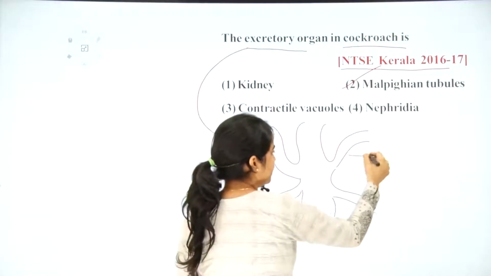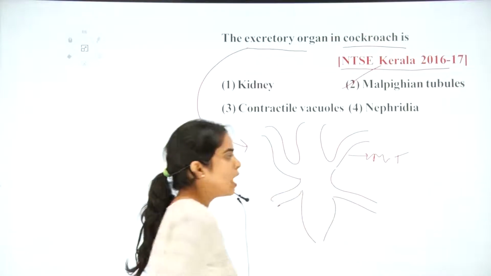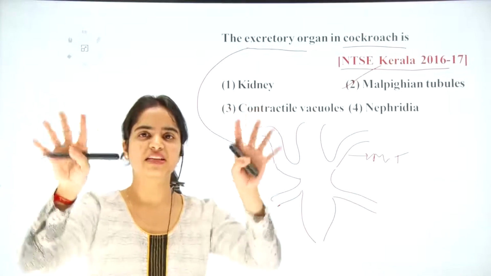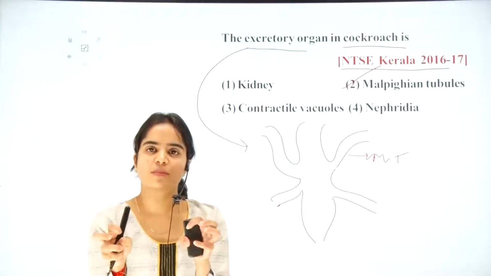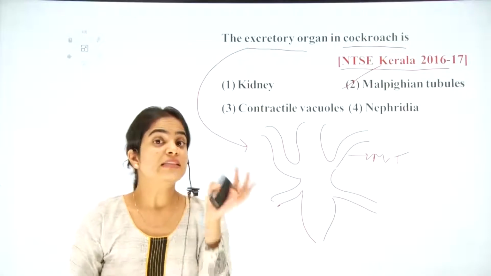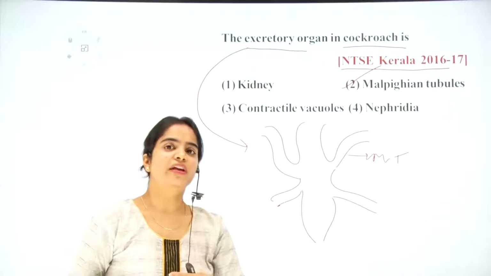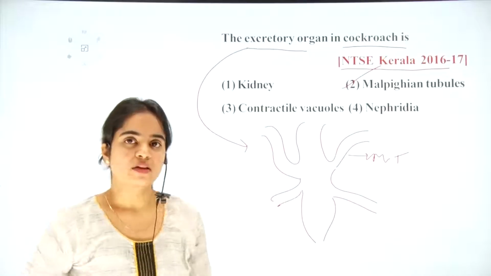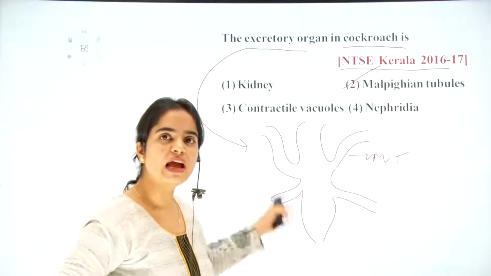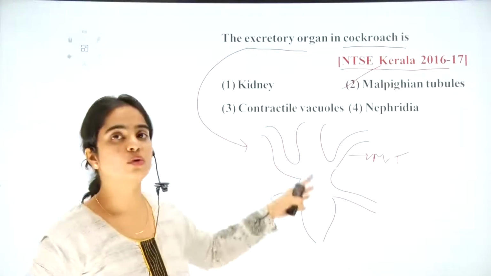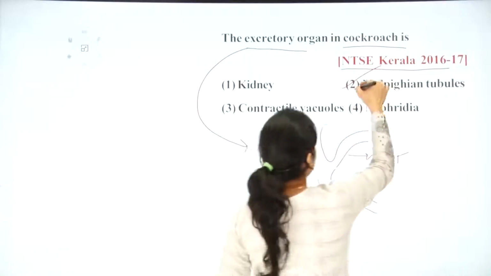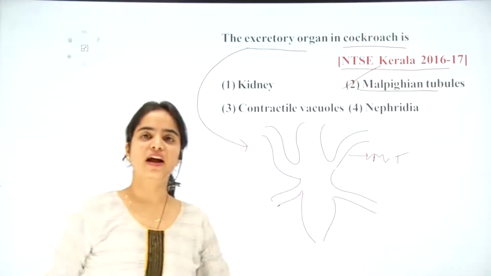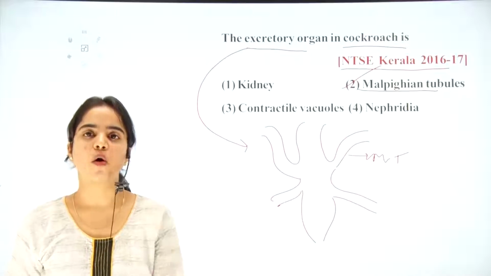So here the Malpighian tubules. These are the structures which are responsible for the filtration of blood. Such a function in our body is performed by the kidney. So in the place of the kidney we have Malpighian tubules in cockroaches, which perform the function of filtration of blood and are known as the excretory organ.